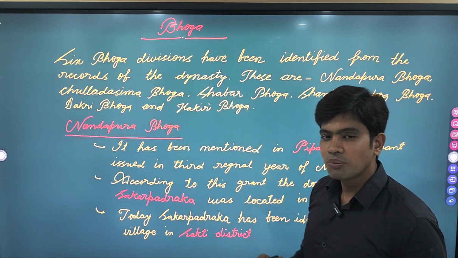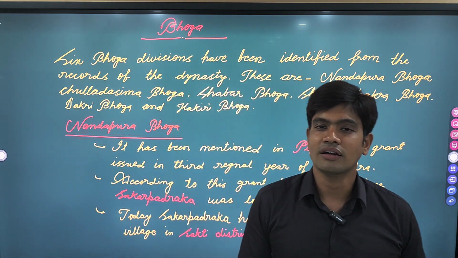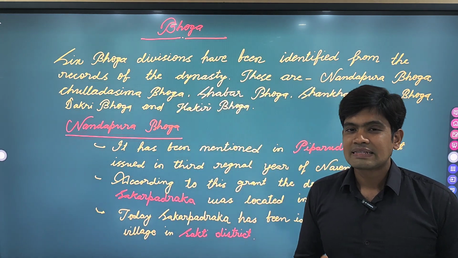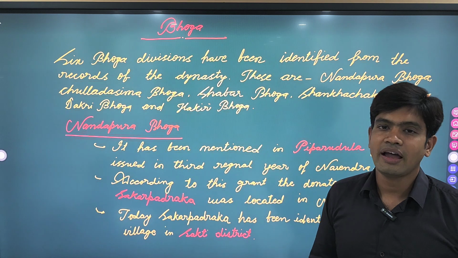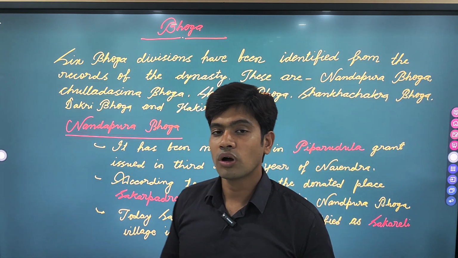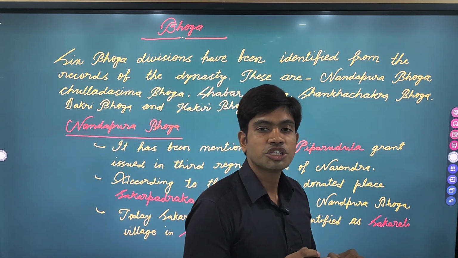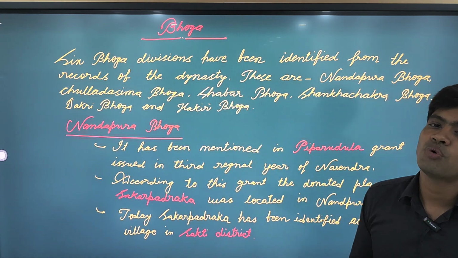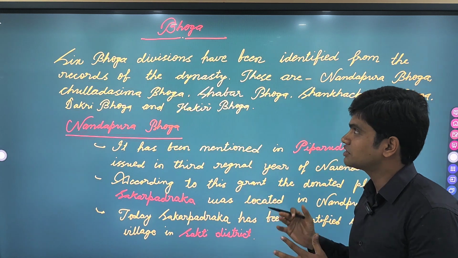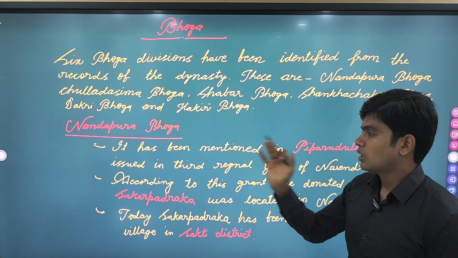Now let's talk about the Bhoga divisions. As far as Bhoga divisions are concerned, so far 6 Bhogas have been identified. These 6 Bhogas are Nandapura Bhoga, Chullada Sima Bhoga, Shabar Bhoga, Shankh Chakra Bhoga, Dakri Bhoga and Hakri Bhoga. So these were the 6 Bhoga divisions. Now let's talk about the Nandapura Bhoga.